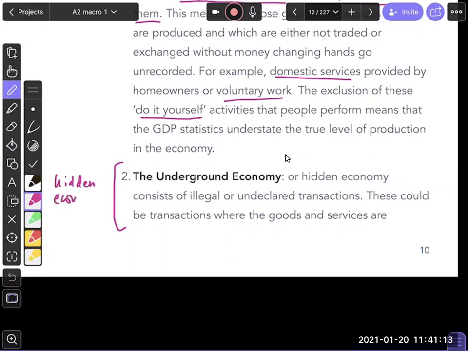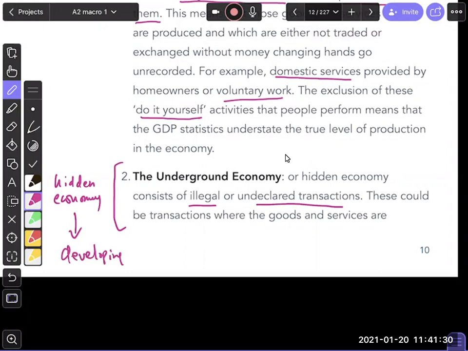Underground economy is also called hidden economy. What is hidden economy? Basically, these are illegal or undeclared transactions. A lot of times, and that's a problem of your developing countries, income is not reported because of taxation or because of the very nature of it.